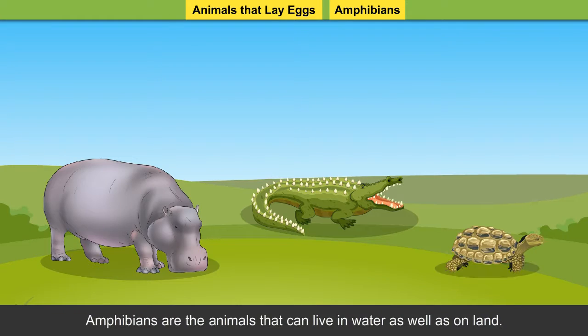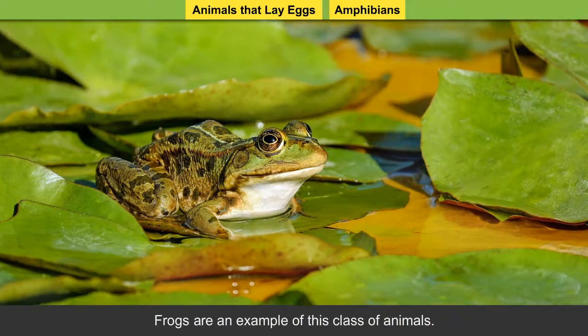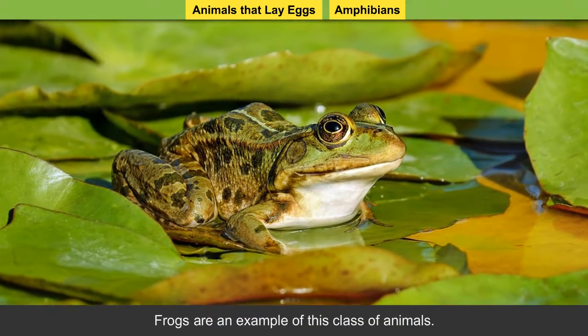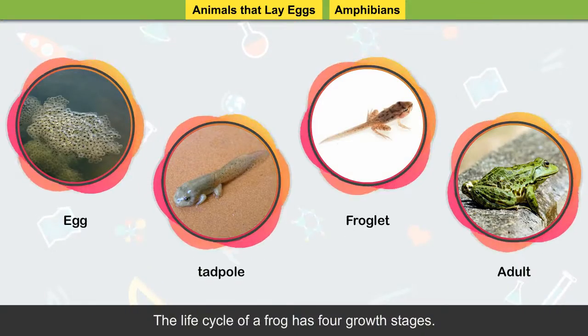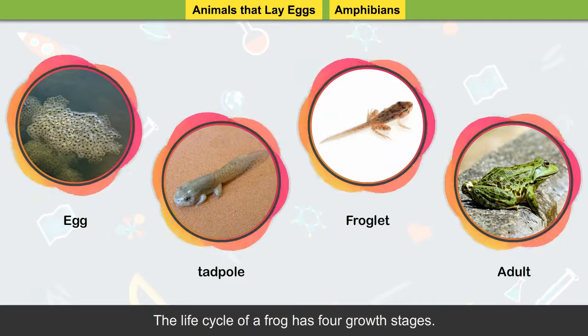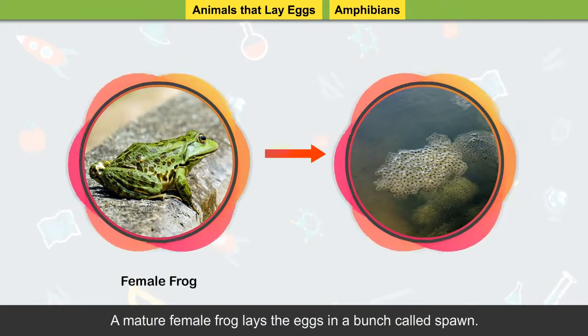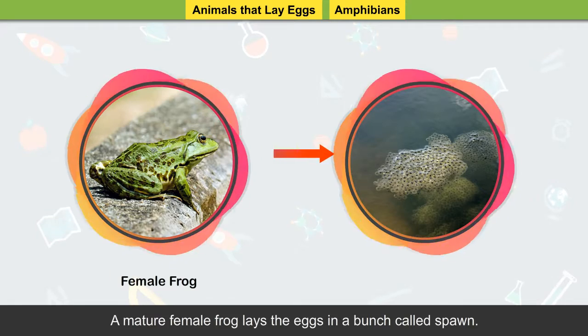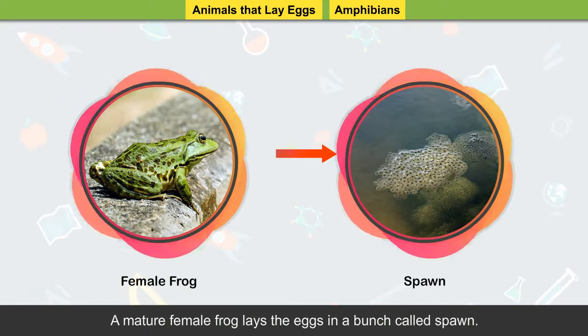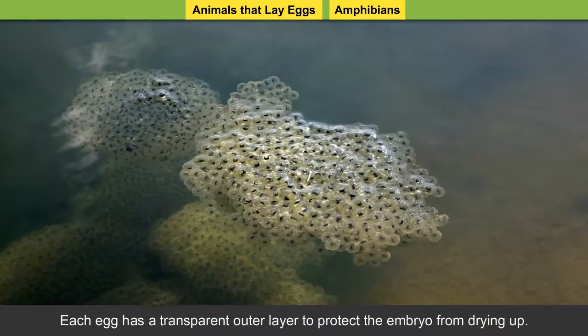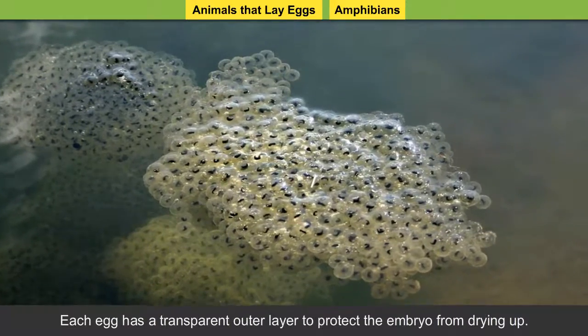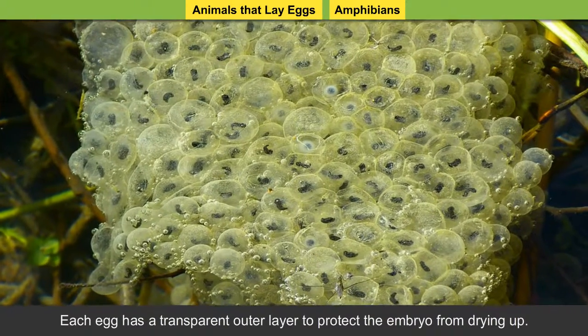Amphibians. Amphibians are the animals that can live in water as well as on land. Frogs are an example of this class of animals. The life cycle of a frog has 4 growth stages. A mature female frog lays the eggs in a bunch called spawn. Each egg has a transparent outer layer to protect the embryo from drying up.